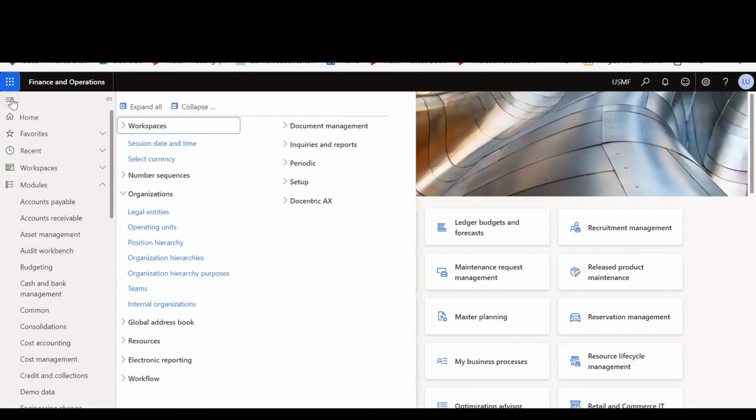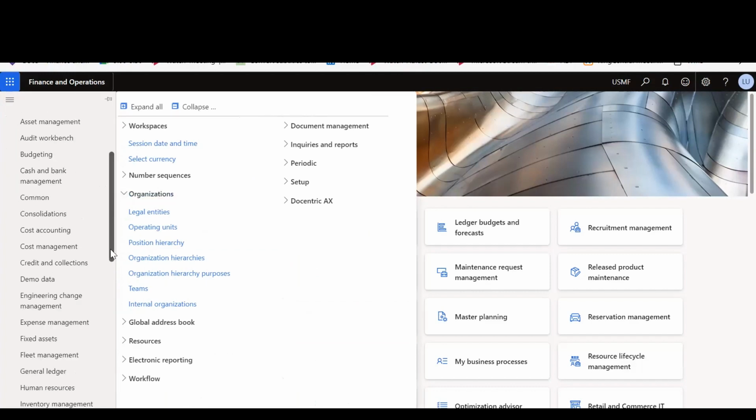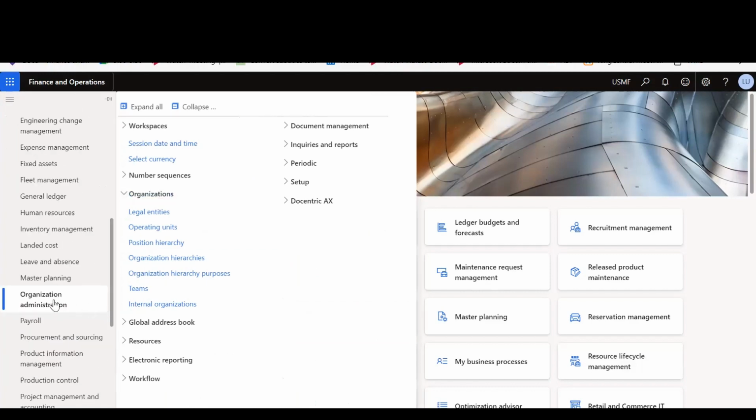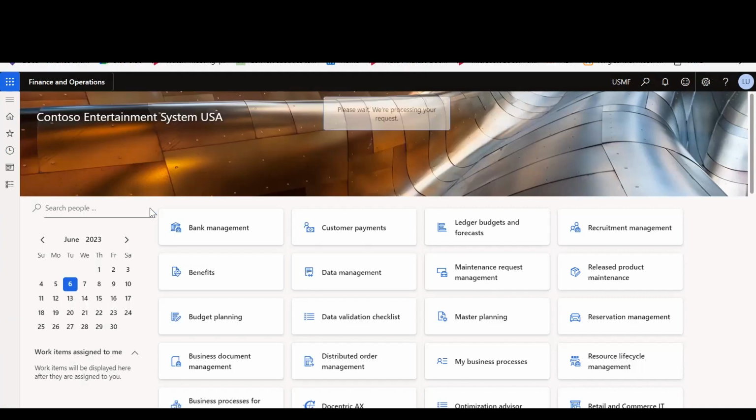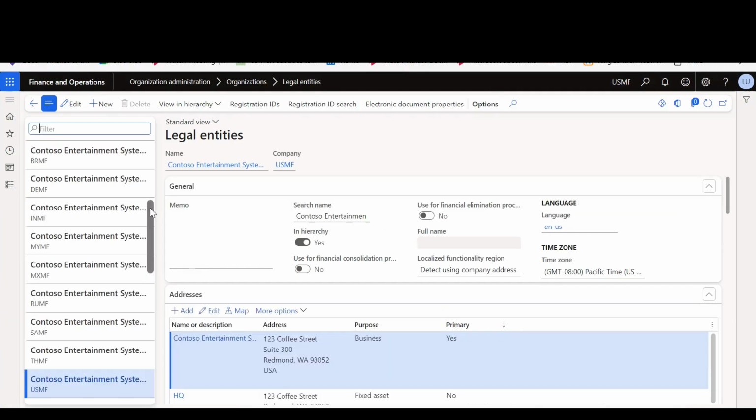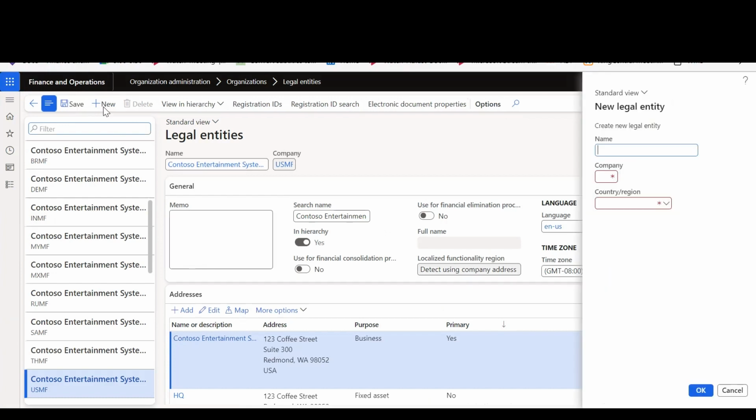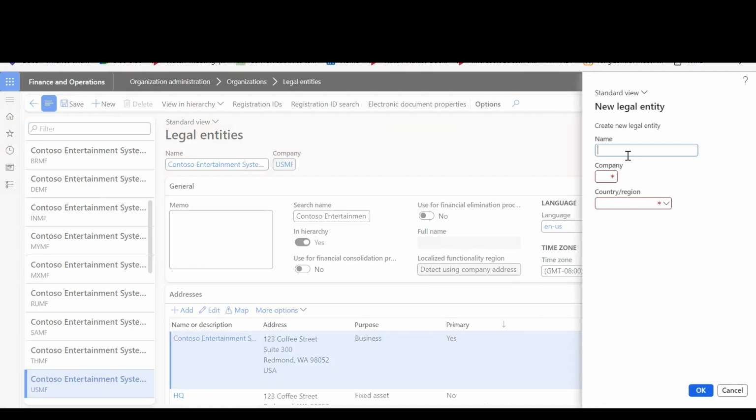For this, we must go to the navigation pane in the modules. We'll go to Organization Administration, Organization and Legal Entity. These are the sample legal entities provided by Microsoft. We'll click New from the action pane to create a new legal entity.